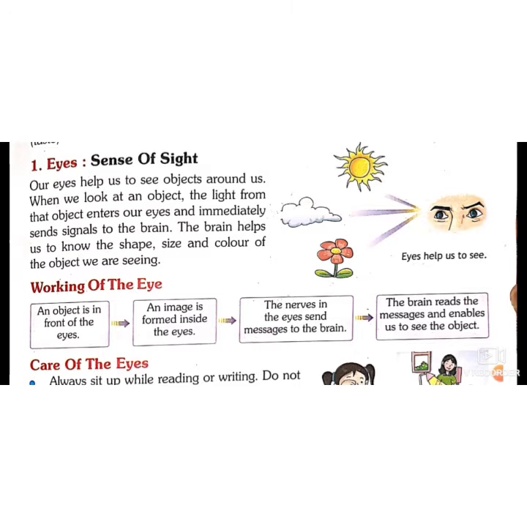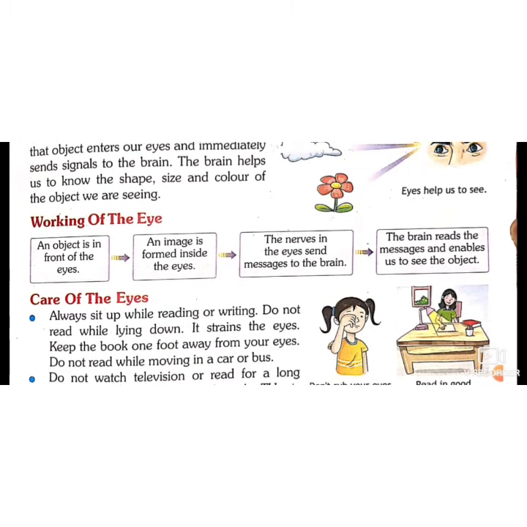So first is eyes, sense of sight. Our eyes help us to see objects around us. When we look at an object, the light from that object enters our eyes, and it makes an image on a screen at the back of the eye, which is called the retina. Our eye is connected to the brain with the help of optic nerves, and these nerves send signals to the brain, and then our brain helps us to interpret that message, the shape of the object, or the size or color which we are seeing.